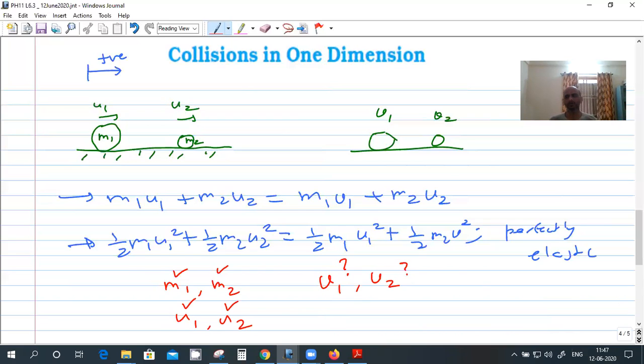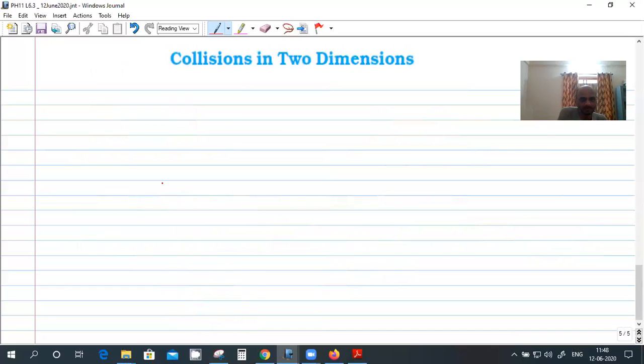What is the condition for 1D collision, and what is the condition for 2D collision? There should be some Y component also. But how do you create the Y component? Let me take the example of a carom board. This is the striker and this is the coin. If I join the two centers and give the velocity in this direction, so that this one goes and hits this one, this will be 1D, because after collision it will move along the same straight line.